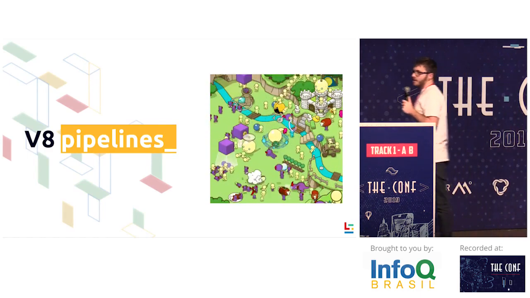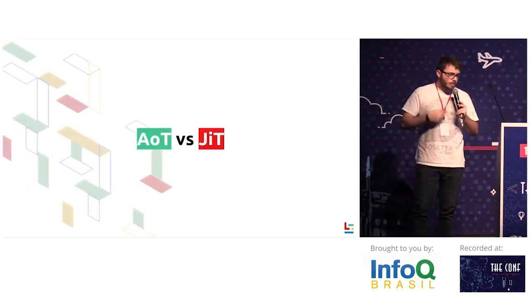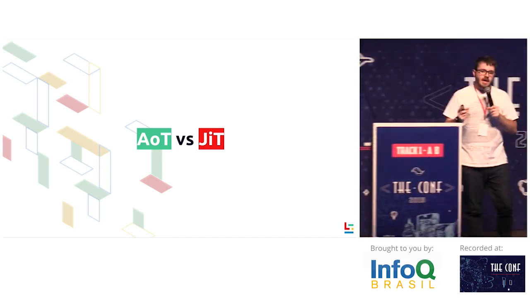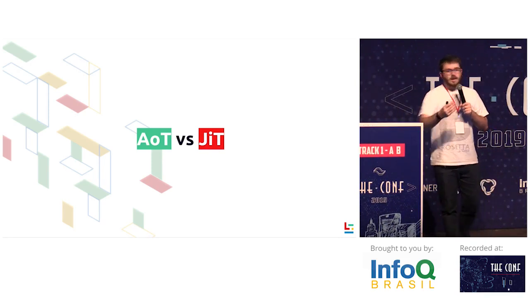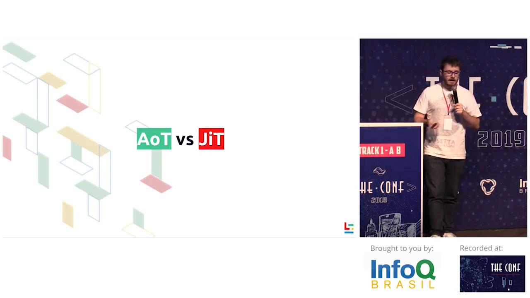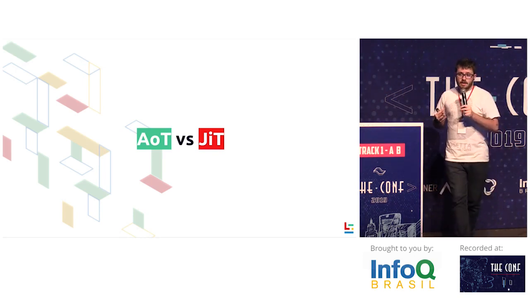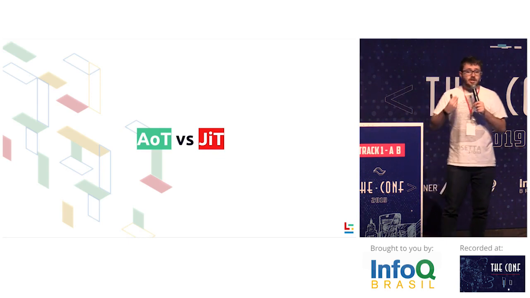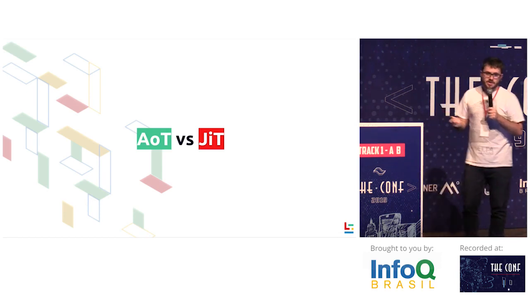V8 is based on pipelines, okay? V8 is composed of 2 components, and you had an old pipeline and a new pipeline. I was going to explain this first. AOT and JIT, okay? AOT means ahead of time compilation, which means that you have to compile the language first, generate an executable, and then execute this executable, like C, C++, or Go, for instance. We have JIT compilation, which is just-in-time compilation, where the code is the input, and the interpreter runs the code as it is reading the code. So this means that we can optimize the code while we are running it and getting type feedback on how this code actually works, okay? So basically, the difference between one and the other is the compilation time, okay?